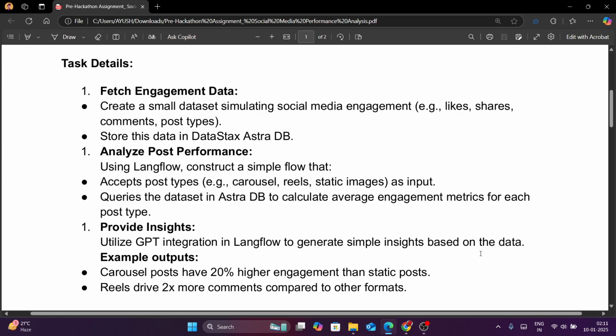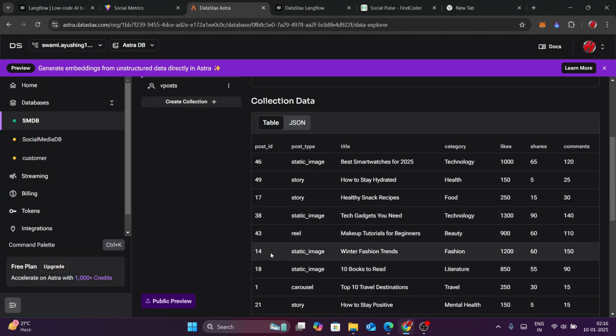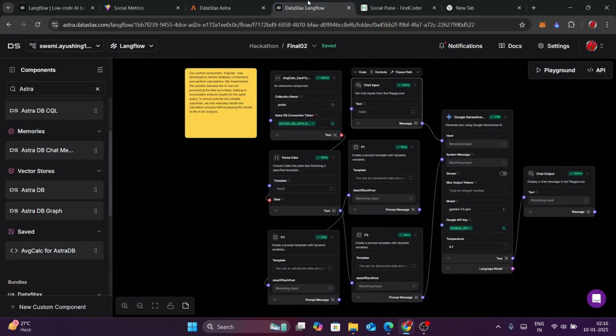I made this project using Langflow and Astra DB as the database. It is basically an AI-powered chatbot which will help you know more about the data by analyzing it and providing valuable insights using generative AI. First of all, I stored some JSON data in this Astra DB database, which is a vector database. So I stored some JSON data here, and we will be analyzing this data using generative AI. So let's go to the Langflow part.